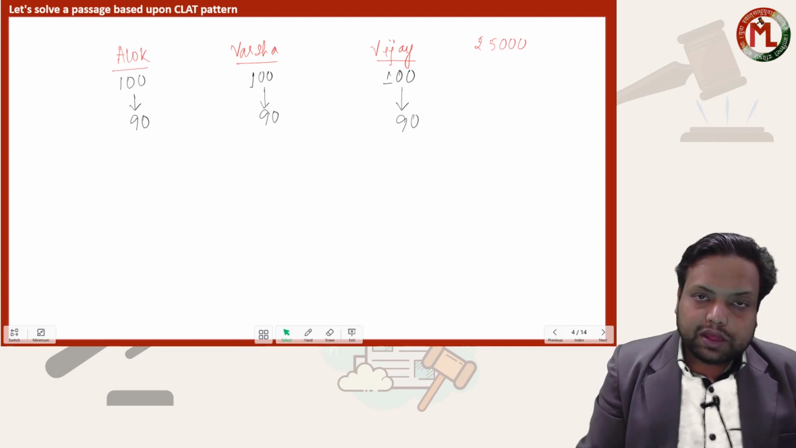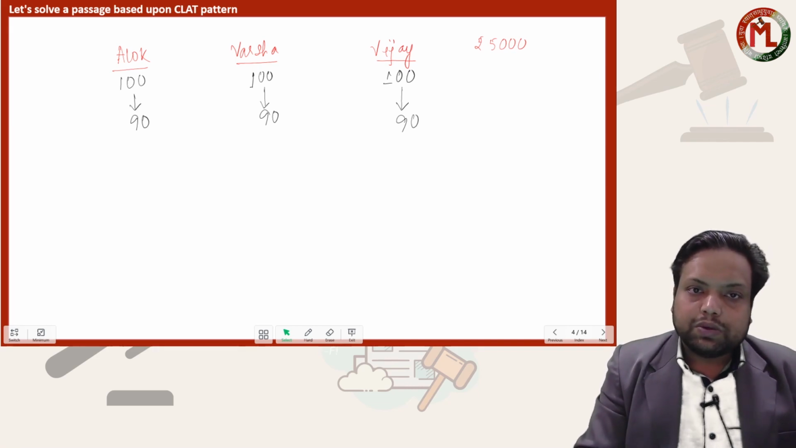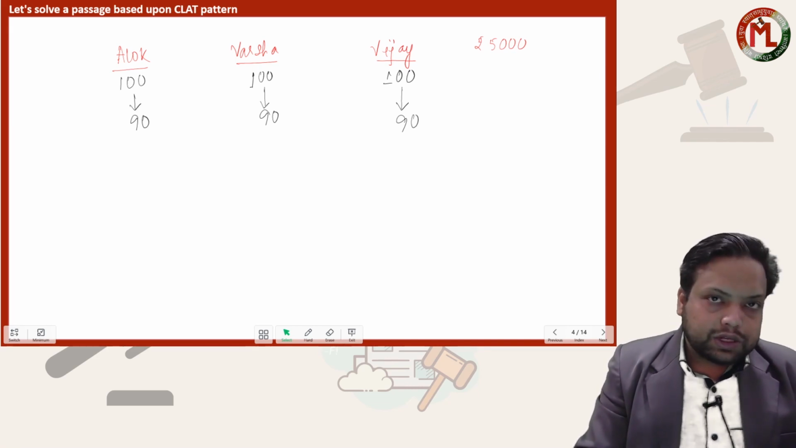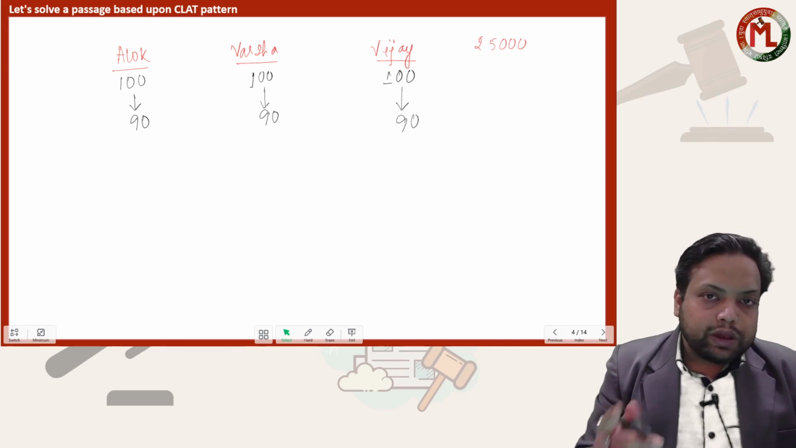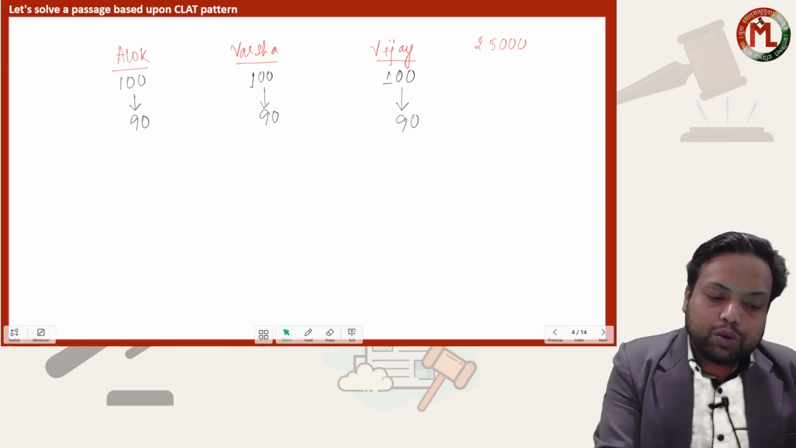Now see, they are saying that Alok is not a regular customer, but Varsha and Vijay are regular customers, and that is why they are getting 20% additional discount, which Alok is not getting.